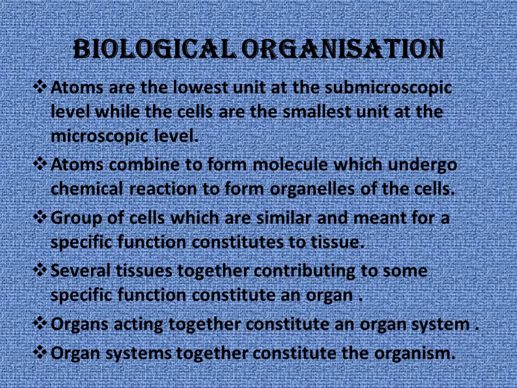Several tissues combine together to do a specific function and constitute an organ. Organs acting together form an organ system. So: atom, then organelles in the cell, then tissue, organ, organ system and organism.